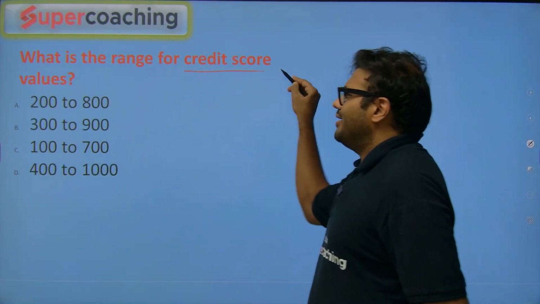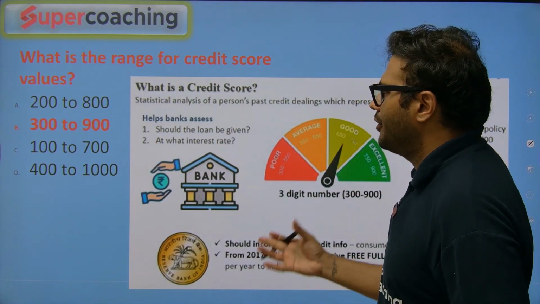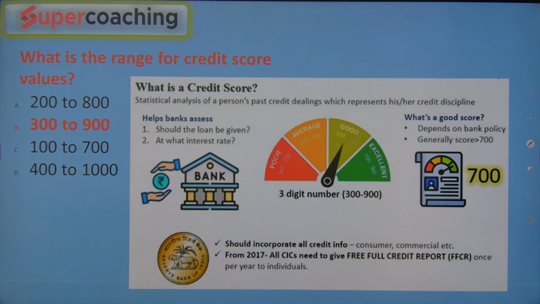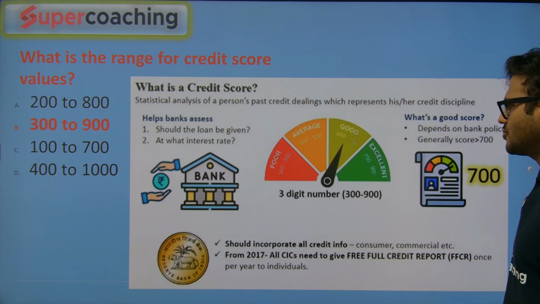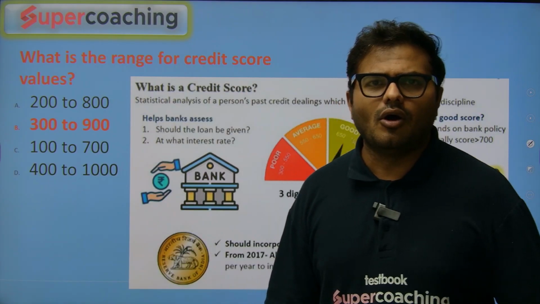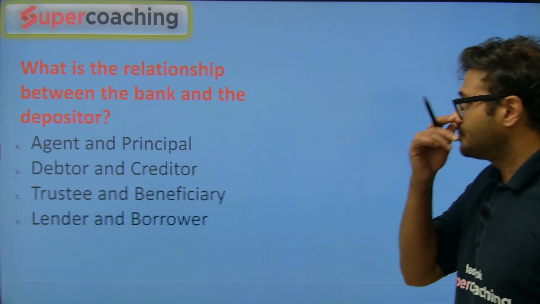What is the range of credit score values? Again, very easy. We'll talk about the CIBIL score, 300 to 900. We all know 300 to 550 is poor, 550 to 650 average, 650 to 750 good, 750 to 900 is called the excellent score. So yes, that's the factor over here. So all CICs, all credit information companies, are following these factors.